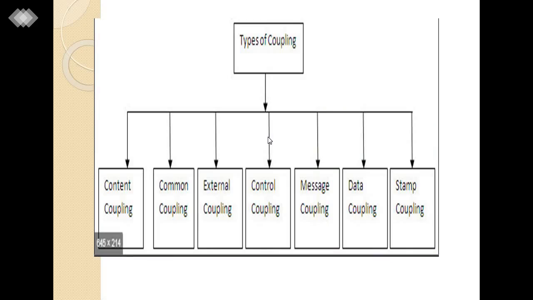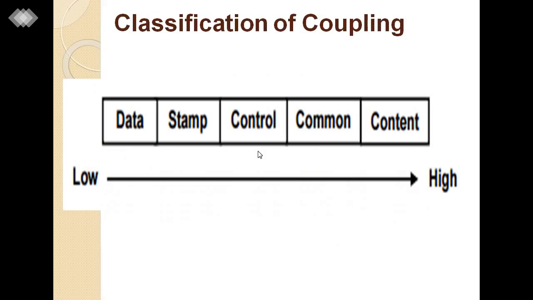Now, types of coupling. There are different types of coupling I have mentioned in the slide. First, content coupling, common coupling, external coupling, control coupling, message coupling, data coupling, and last is stamp coupling. These are the types of coupling. So, here is the classification of coupling.